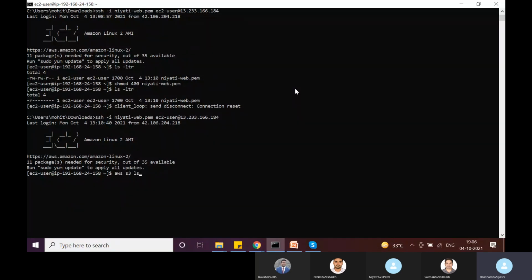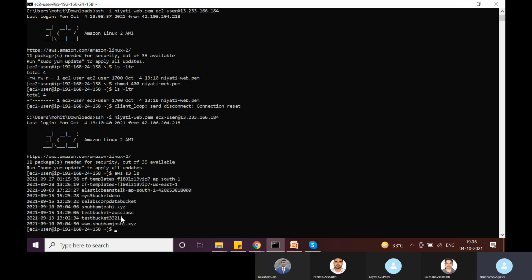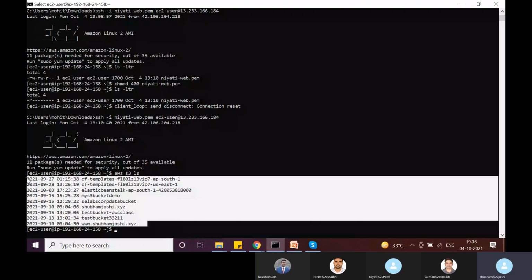Because of two reasons. One is that it has the correct IAM role assigned. And the other reason is that it is in a public subnet with a public IP address. So that is why we will get the output of this command. If I do AWS S3 LS, I will see the list of buckets in my account.